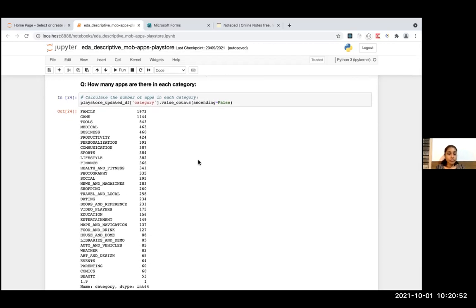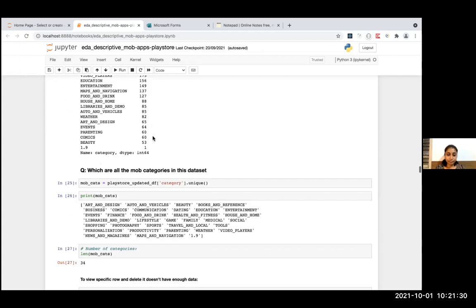And eventually I will move on to what I want to answer from this data set by analyzing it. Now I want to know the categories from this data set, and also in each category, how many apps there are. I have arranged it in descending order so that it gives me the topmost category with the highest apps in it. For example, family has 1,972 apps, game category has 1,144, tools 843 apps, and so on.